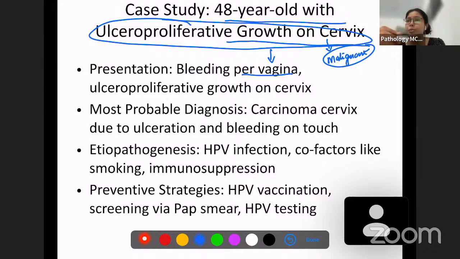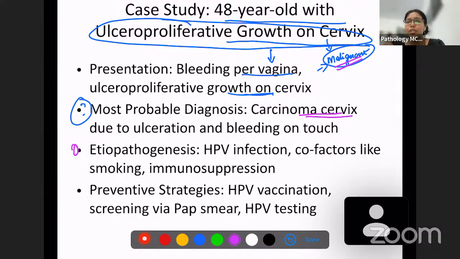Whenever there is bleeding per vagina along with an ulceroproliferative growth, that is a sign of a malignant lesion. They have asked you what is the most probable diagnosis. Since we have clues like bleeding per vagina and ulceroproliferative growth, which is suggestive of a malignant lesion, the diagnosis would be carcinoma of cervix.